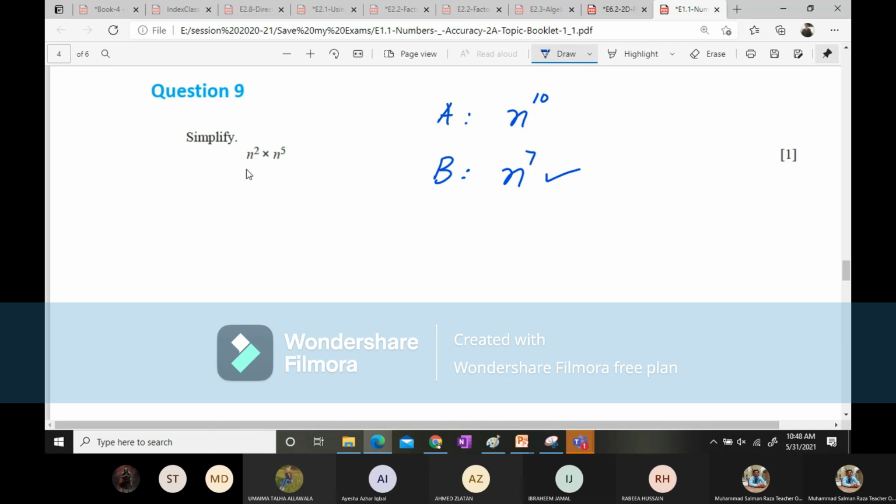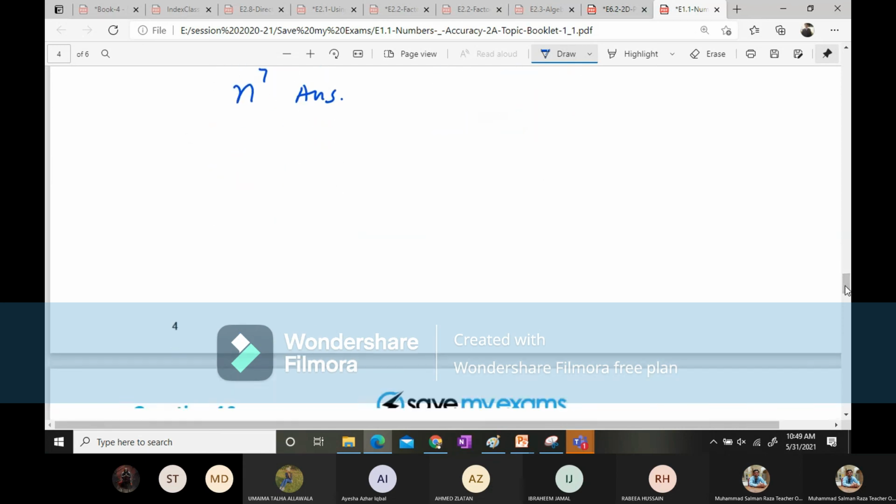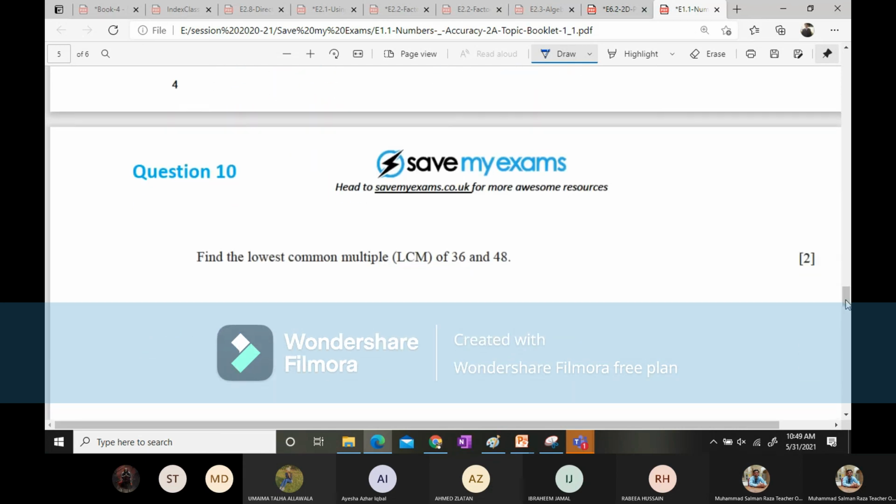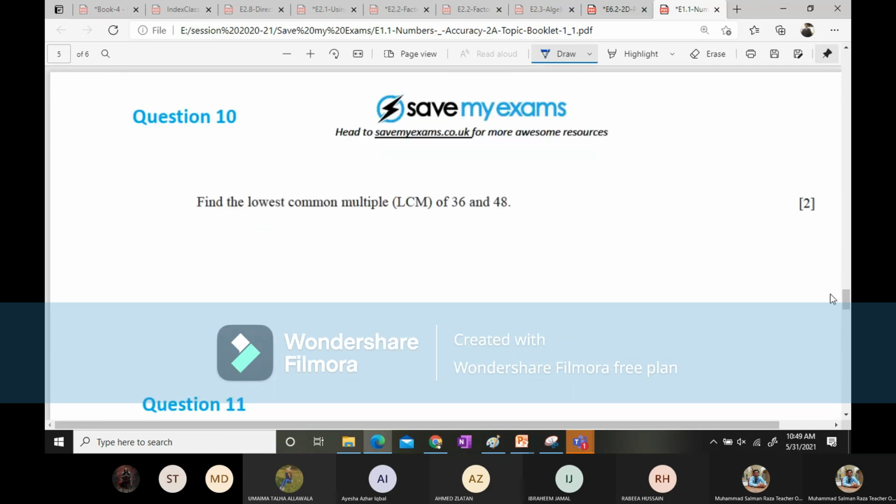Okay. What sort of question is this? This question is like indices and standard form. Indices and standard form says when the bases are same, we need to add up the power. So the answer is n to the power 10 and it's the right answer. That's great. Shabash.